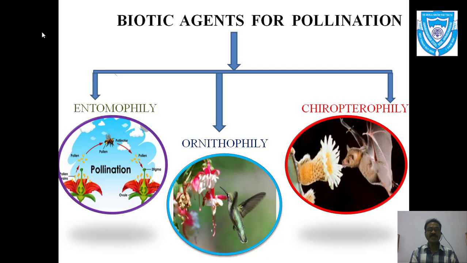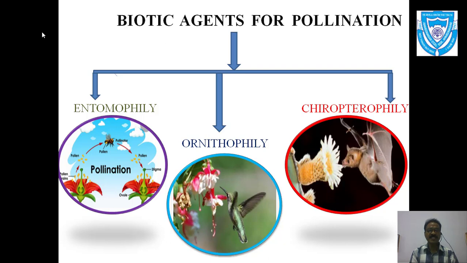Last time we already discussed the abiotic agents, where wind and water are the agents for pollination. Now we are going to start the biotic agents for pollination. Of course, biotic means living organisms which act as agents for pollination. As you know, pollination is the process where pollen grains are transferred from the anthers to the stigma. It may be of the same plant, same flower, or a different plant and different flowers.